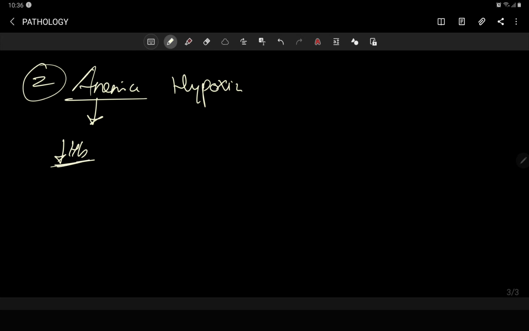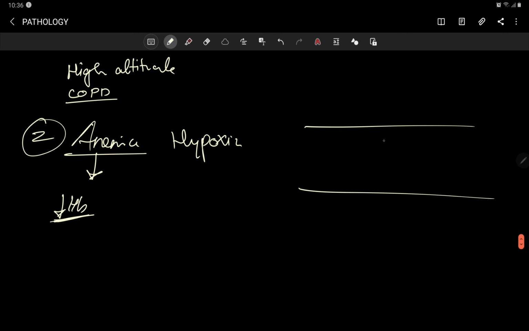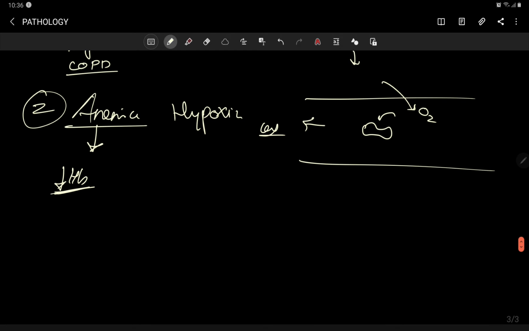Suppose, as we talked about previously, there is a blood vessel and oxygen is coming very normally, everything is perfectly normal, oxygen is also there, but the hemoglobin is not able to take the oxygen to the cell. This is called anemic hypoxia. There may be many cases why the oxygen is not able to be taken up by the hemoglobin. Maybe the hemoglobin is already bound by something, already occupied by some other substance.